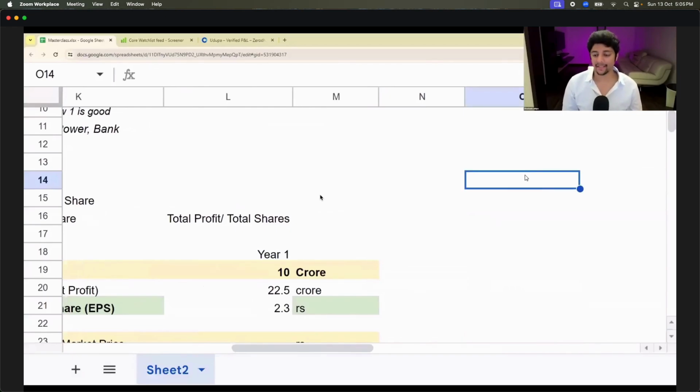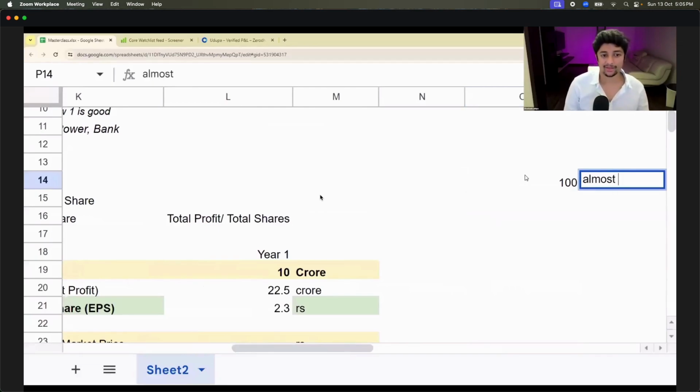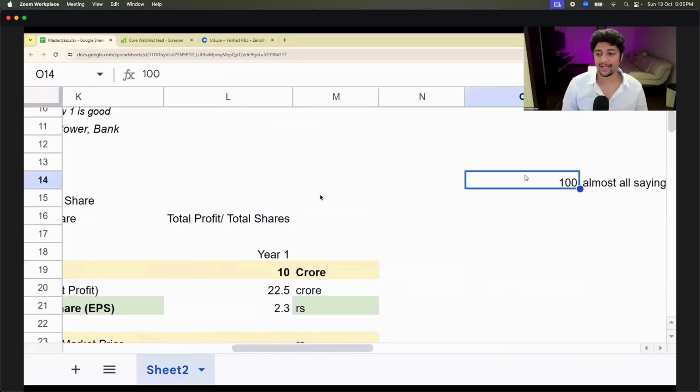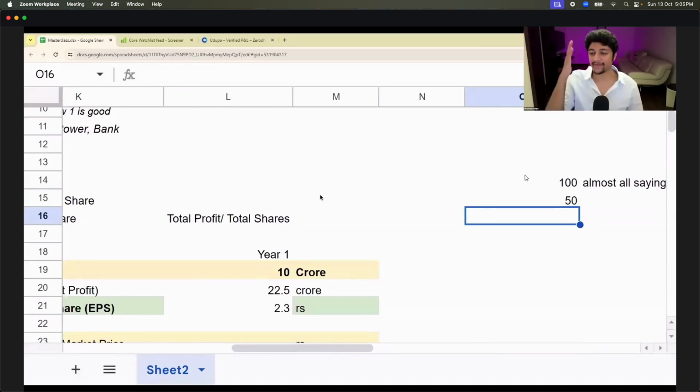I am asking a share price of 100 rupees. Will you pay me 100 rupees to buy my share? Everyone is saying no. Only 1 or 2 are saying yes. Almost all saying no, because why would I pay so much when you're making only 2.25 rupees and asking me to buy at 100? What about 50 rupees? 25 times more I'm asking. Still some people are saying no, it's overvalued, and very few are saying yes.